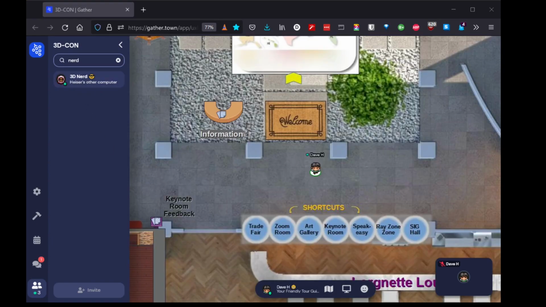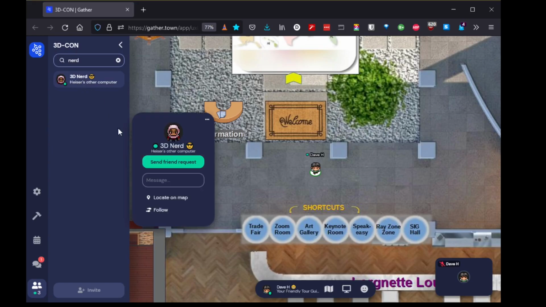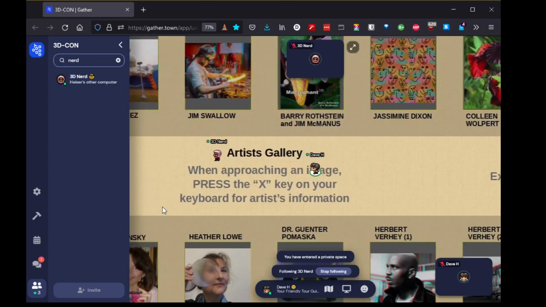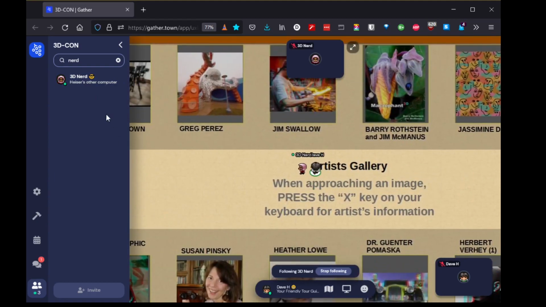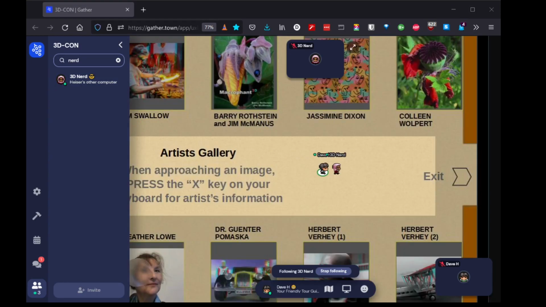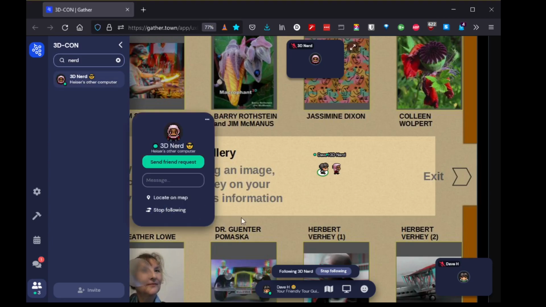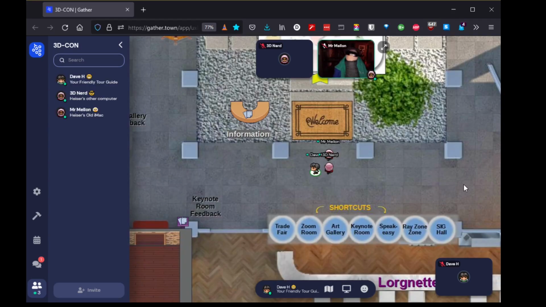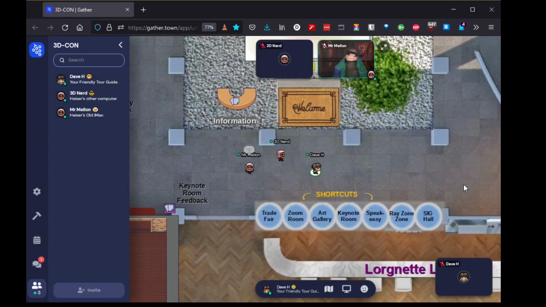Another way to join up with someone is to say follow. So if you choose the person and then click follow, your avatar will automatically go to that person's avatar and basically cling to him. So as that person moves around, so will you. You can stop following someone by going to their name and clicking on stop following, or by going to the bottom of the screen and clicking stop following. Following is a good way to lead a group of people on a tour around the space.